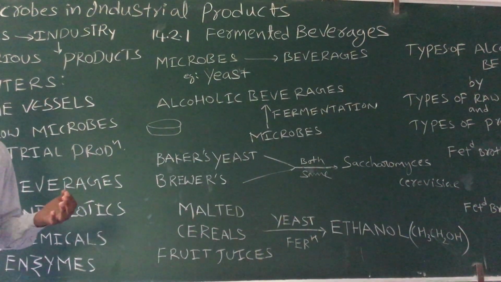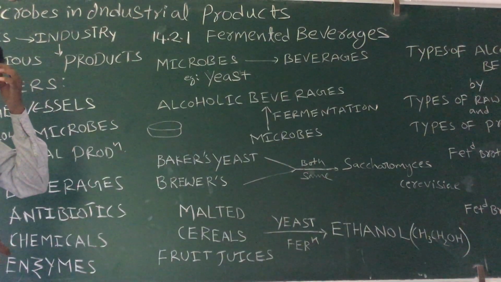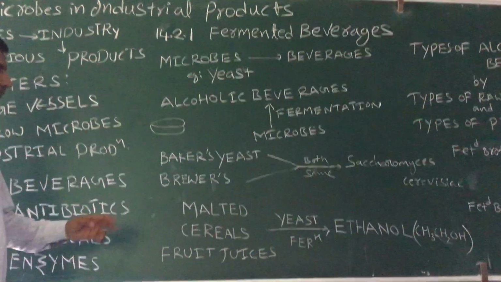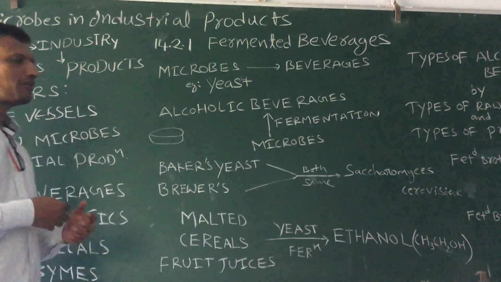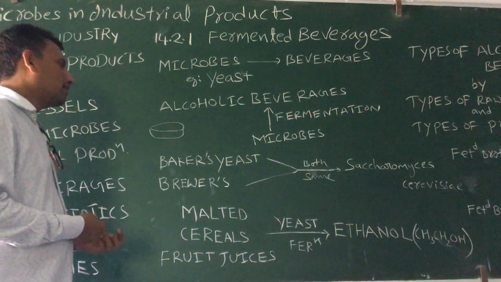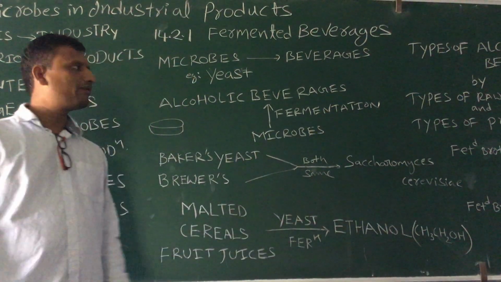There are others also. For example, in the sugar industry, some molasses is left over. That molasses is also used for converting into alcohol, ethanol, by yeast only. So yeast ferments food products, mainly sugar-containing ones, into alcohol. So yeasts are used for the industrial production of alcoholic beverages.